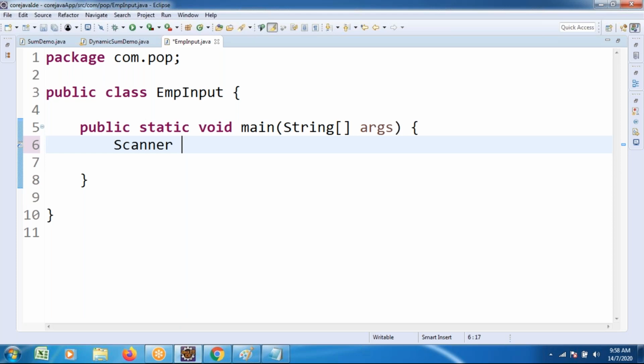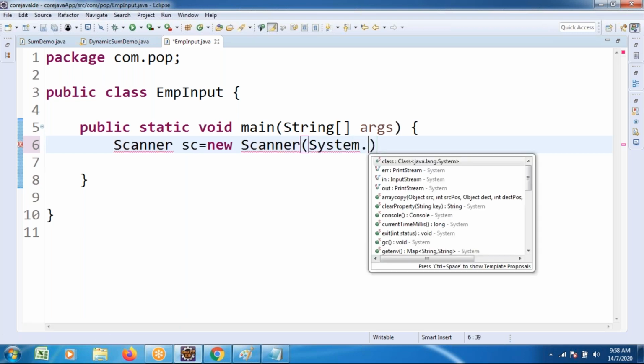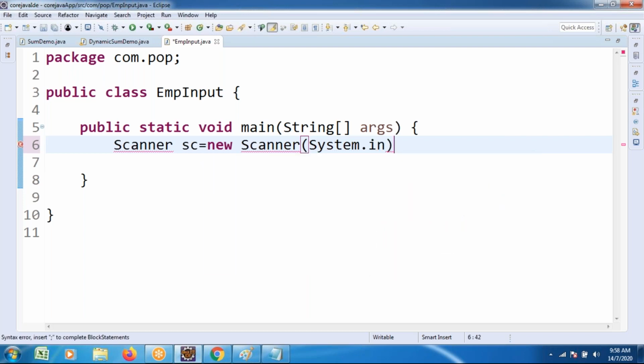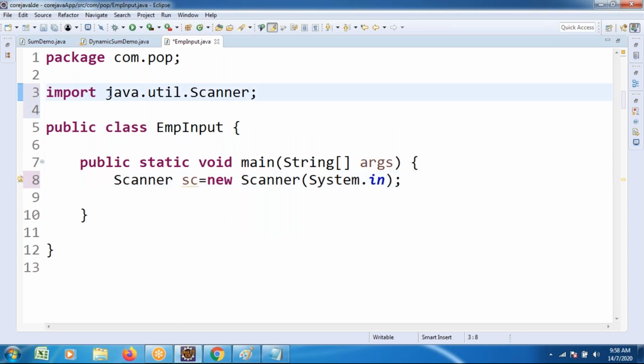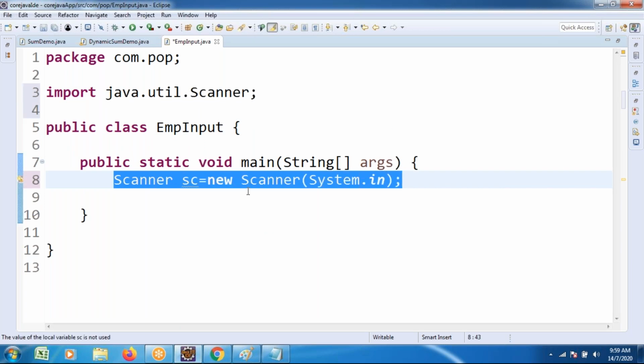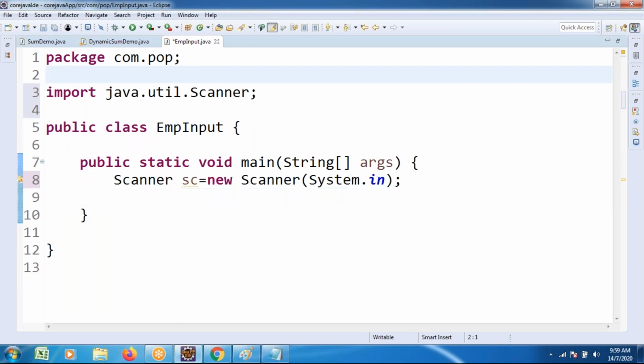In this program, I'm trying to write the second syntax. Scanner sc is equals to new Scanner of System.in. Input. Here observe the error we are getting. Rectify this error. Import Scanner of util. Observe line number 2. There is no import statement, so you automatically import java.util.Scanner. We are utilizing the Scanner class, that's why I'm using the Scanner resource.